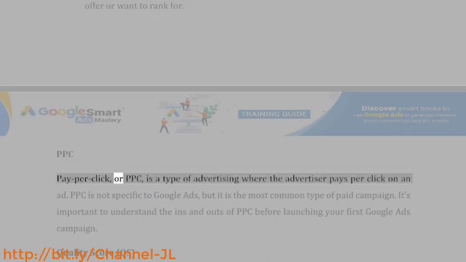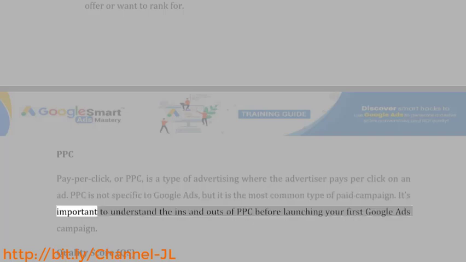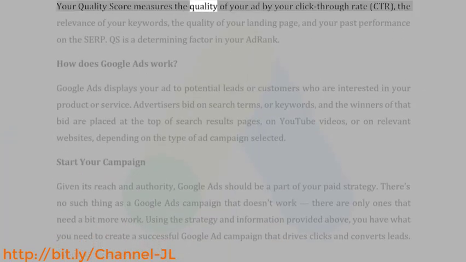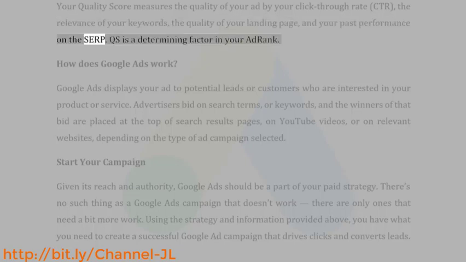PPC. Pay per click, or PPC, is a type of advertising where the advertiser pays per click on an ad. PPC is not specific to Google Ads, but it is the most common type of paid campaign. It's important to understand the ins and outs of PPC before launching your first Google Ads campaign. Quality score, QS. Your quality score measures the quality of your ad by your click-through rate, CTR, the relevance of your keywords, the quality of your landing page, and your past performance on the SERP. QS is a determining factor in your ad rank.